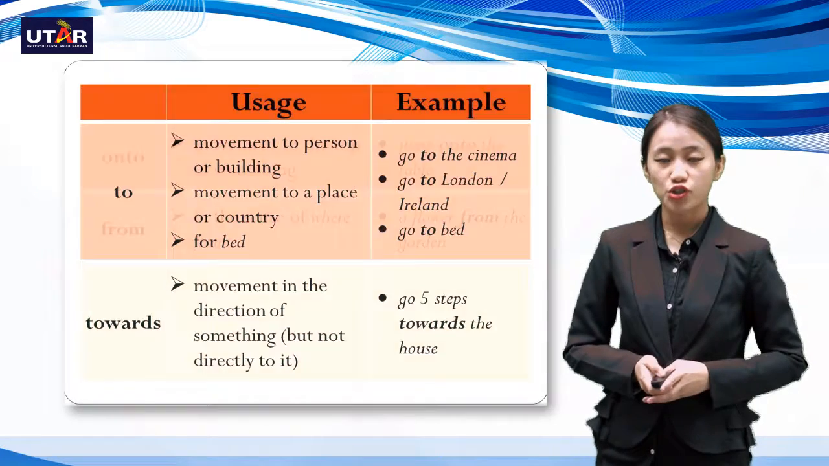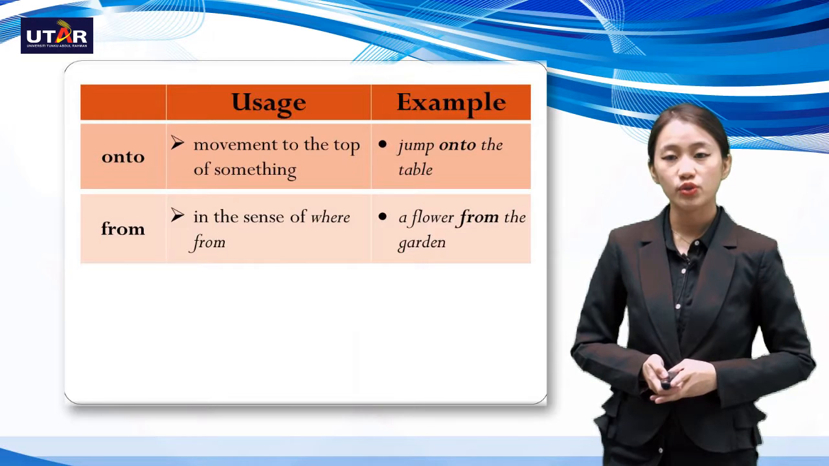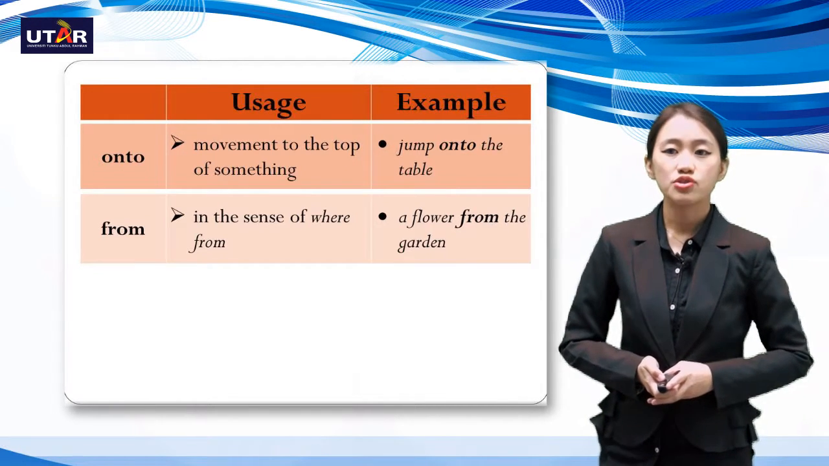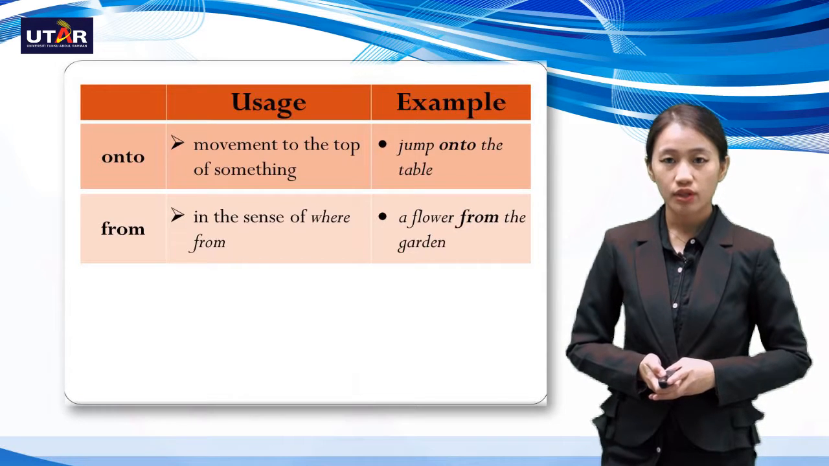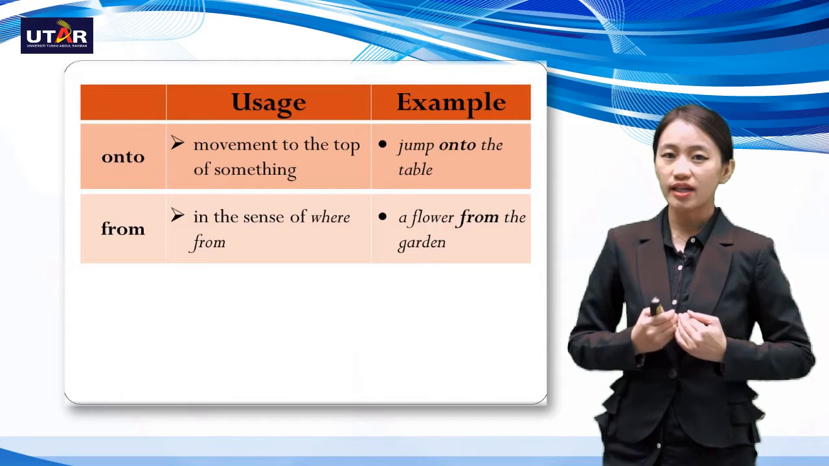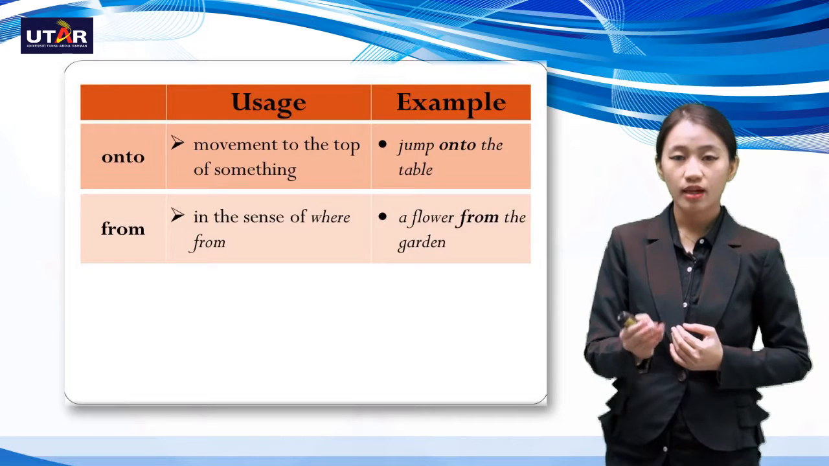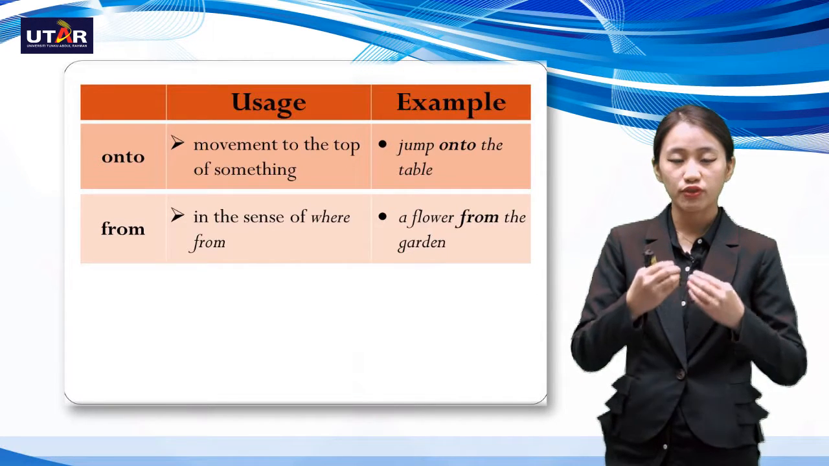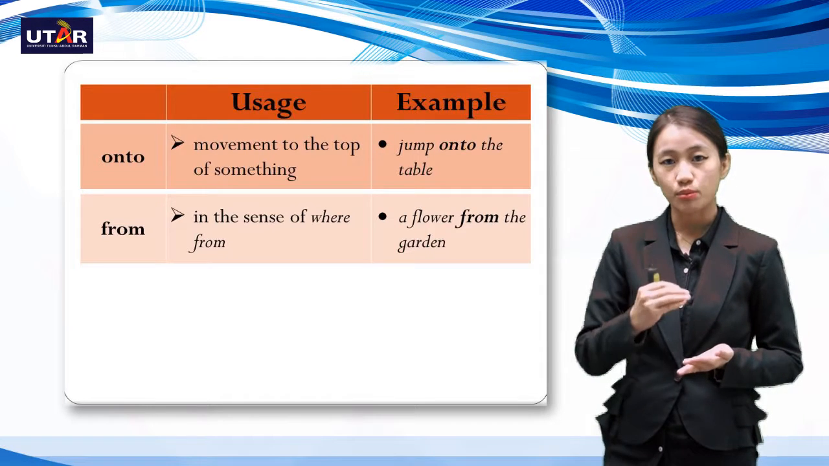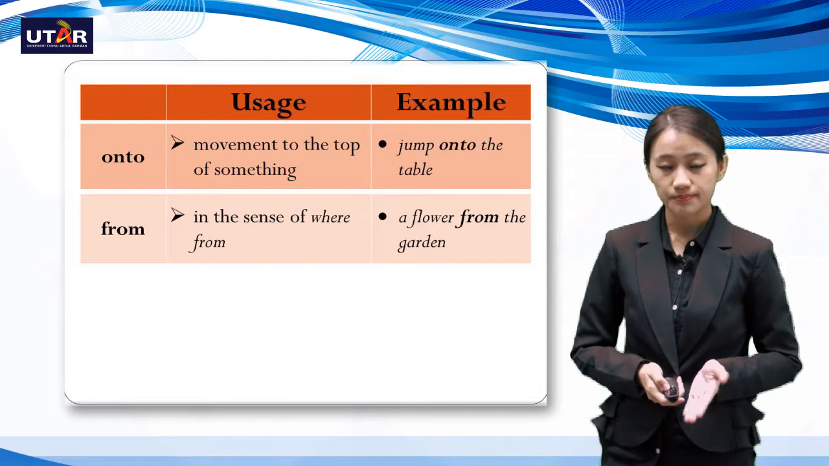Now next preposition is onto. So onto would be the movement to the top of something. So for example here is jump onto the table. So again, similar to into, you are from outside, you are going into a room or a place. Whereas onto would be from one point to something higher. Or in this case, the movement to the top. So jump onto the table.